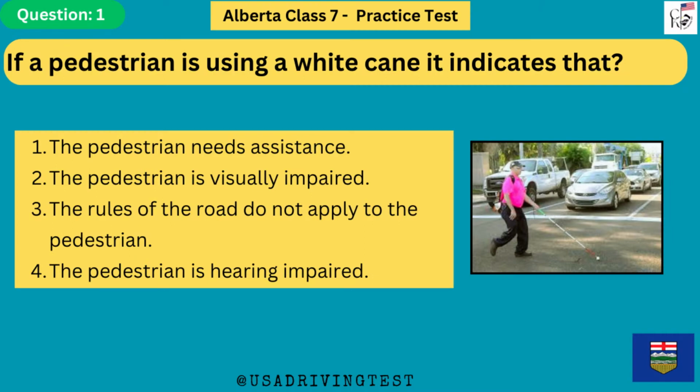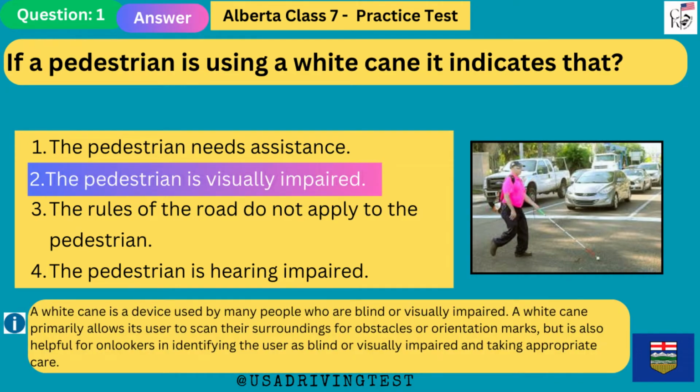When a pedestrian is using a white cane, it indicates that: 1. The pedestrian needs assistance. 2. The pedestrian is visually impaired. 3. The rules of the road do not apply to the pedestrian. 4. The pedestrian is hearing impaired. The answer is 2. The pedestrian is visually impaired.